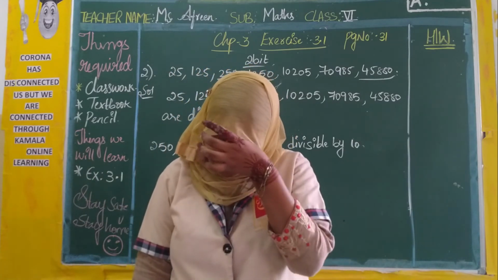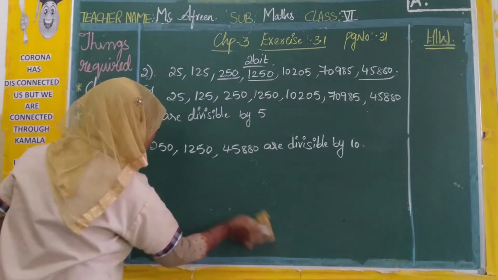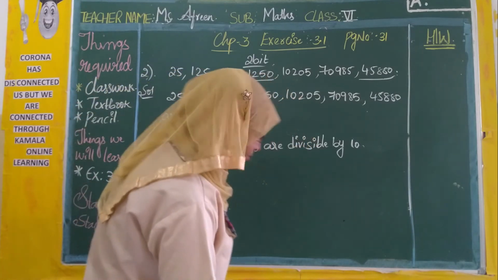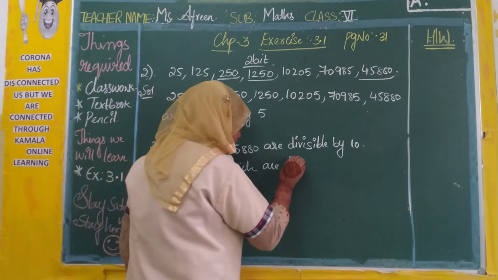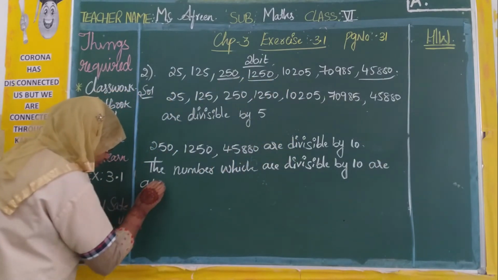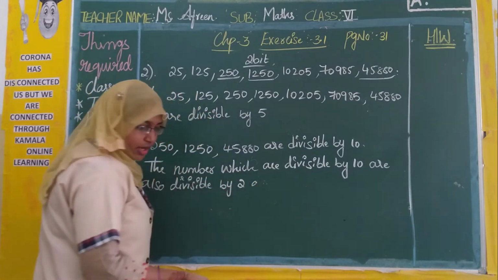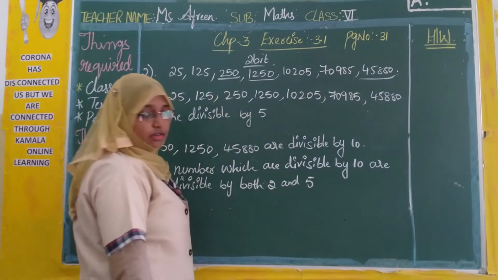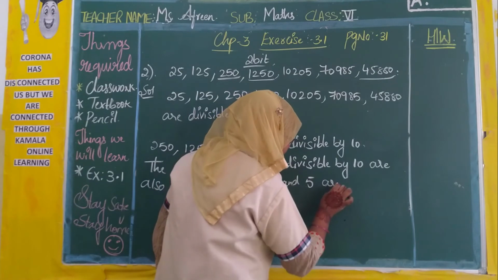So what we will write? The last statement you can write: the numbers which are divisible by 10 are also divisible by both 2 and 5. Why? Because 2 and 5 are factors of 10.